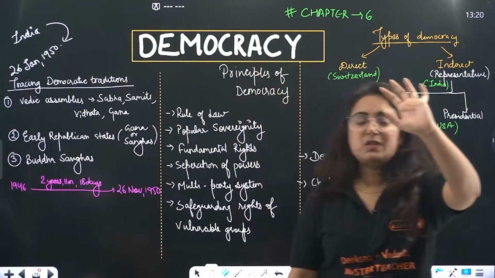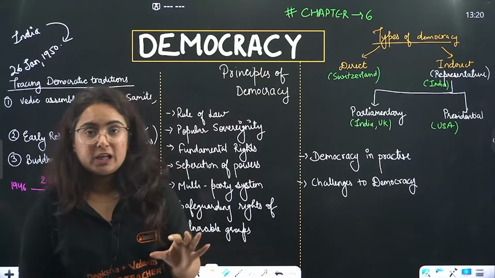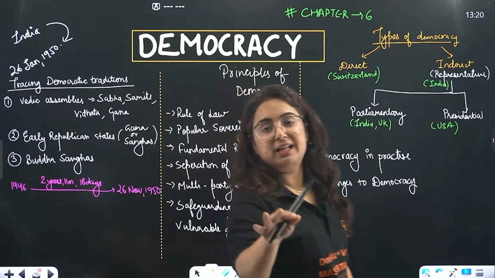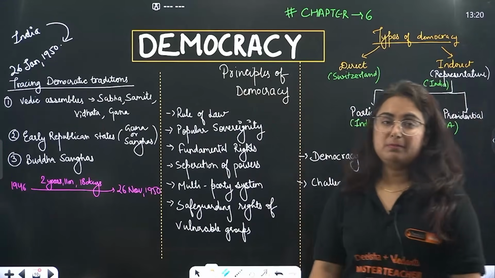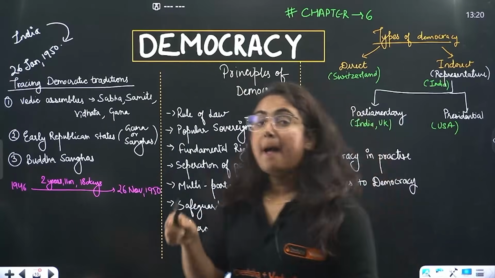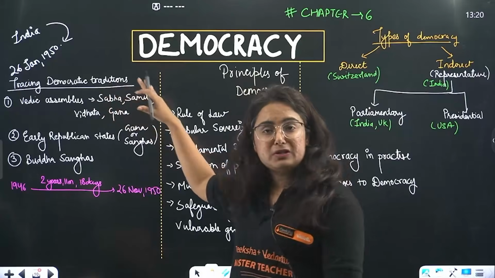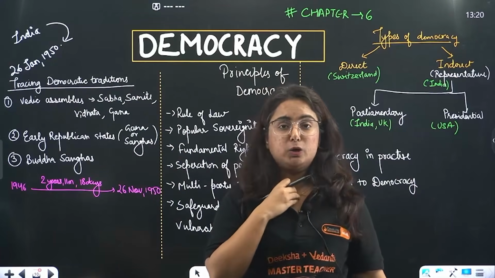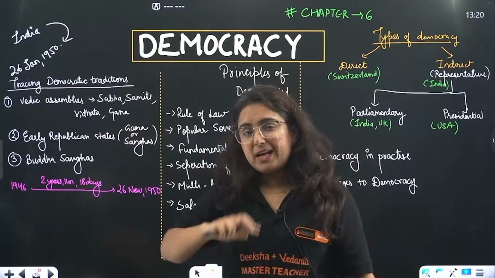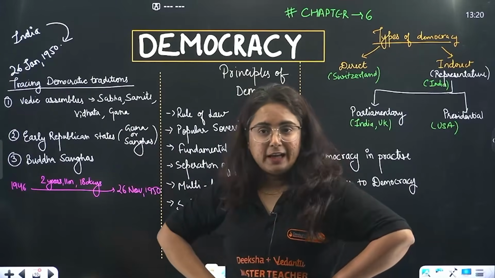The chapter starts with a brief definition of democracy. Democracy is basically what? When the leaders are elected by their what, beta? People. By their people. The elected representatives come from the people. But it is not a modern concept. We can trace the democratic principles in ancient Indian history too. 3 concrete points will give you 3 marks. Here it is listed. Okay.